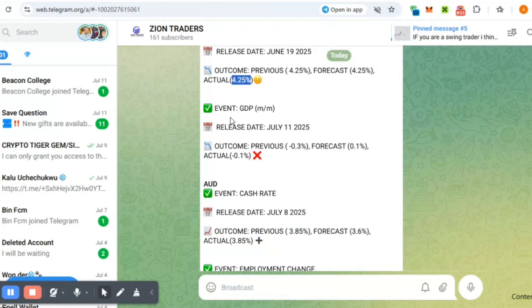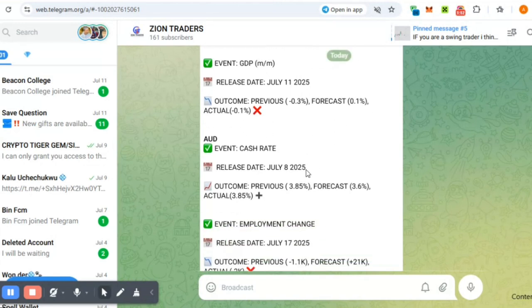As for the GDP, which is month over month, it came out on the 11th of July 2025, and you can see right here, it came out negative. The forecast was 0.1%, but it came out minus 0.1%, which is very bad for GBP, right?